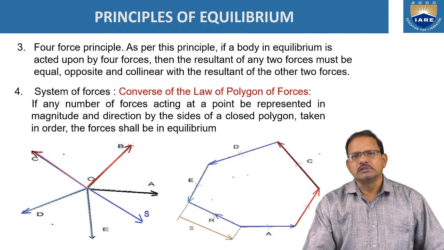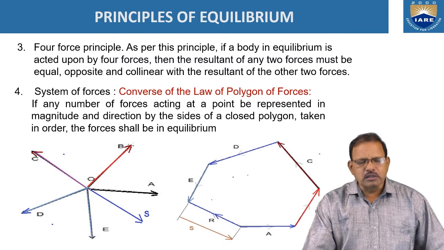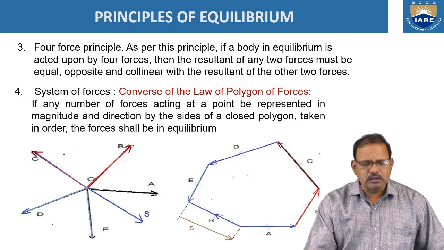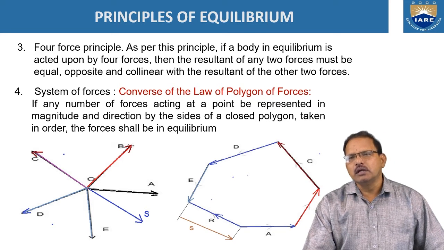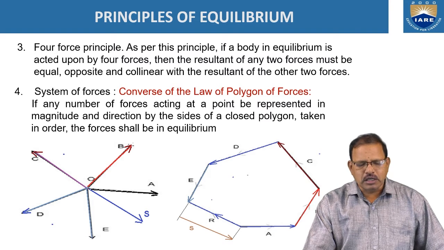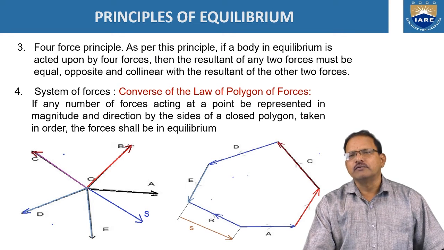System of forces. When several forces are acting on the body, if they are represented both in magnitude and direction by the sides of a closed polygon taken in order, then the forces shall be in equilibrium. It is the converse of the law of polygon of forces.